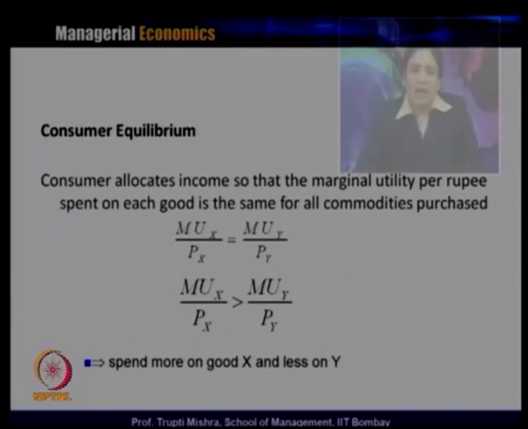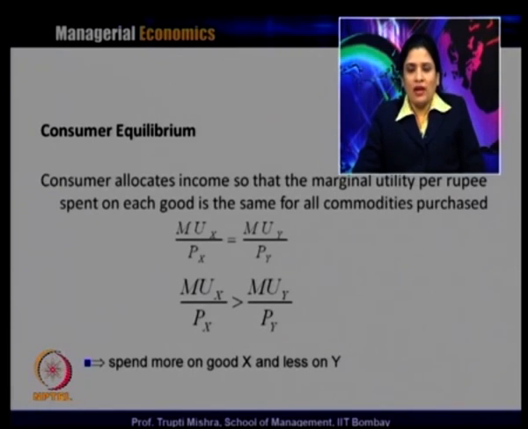As long as the equality is maintained, this is fine, but when there is a disturbance in the equality, and the ratio of marginal utility and price of one good is greater than or smaller than that of the other good, the situation changes. If the ratio of the marginal utility and price of x is greater than the marginal utility and price of y, the consumer will spend more on good x and less on y, because he is getting more marginal utility by spending on x as compared to y.